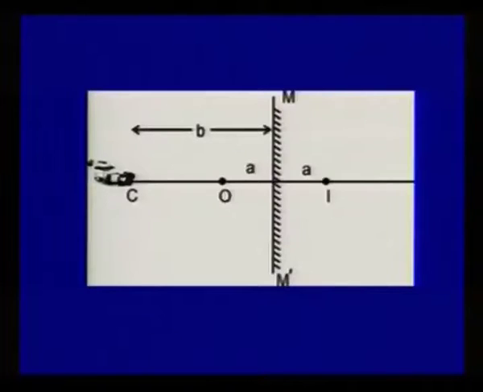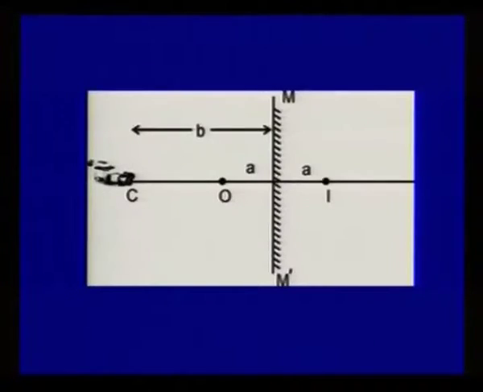In response to your question, we can see this diagram. Here there is object O, whose image is formed as I, and the distance of the object from the mirror is A. The same distance is of the image from the mirror, and we have placed a camera C, which is at a distance of B.